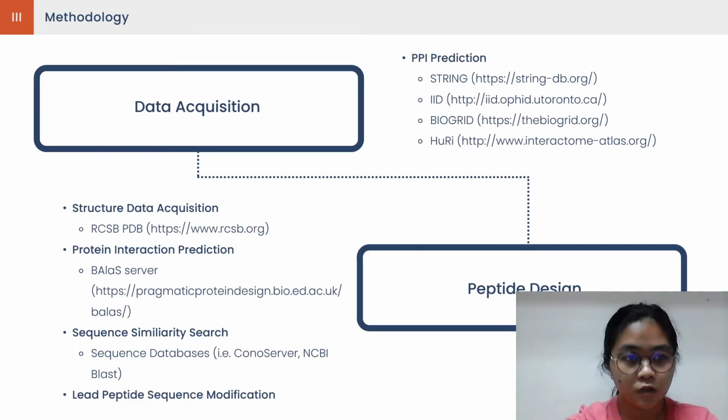This study was conducted by first, data acquisition via protein interaction prediction using protein interaction databases, specifically using String, IID, UniHi, BioGrid, and HuRI. Peptide design was then done by hotspot residue prediction, then subsequent sequence similarity searches to generate hit sequences, after which the hit sequences are further modified in order to increase its affinity with UBE2C.